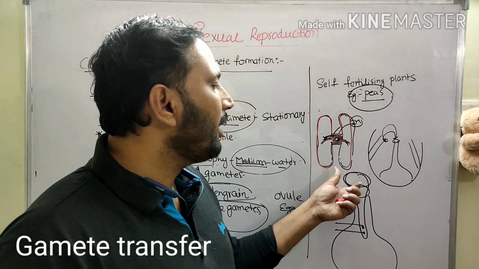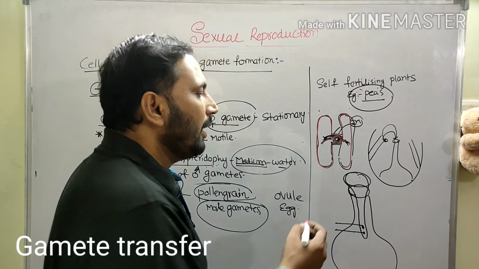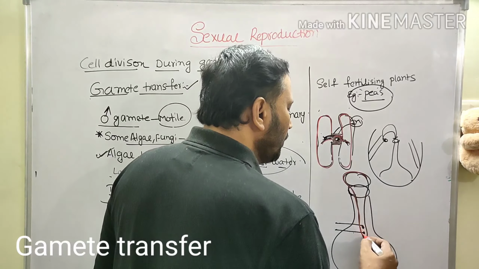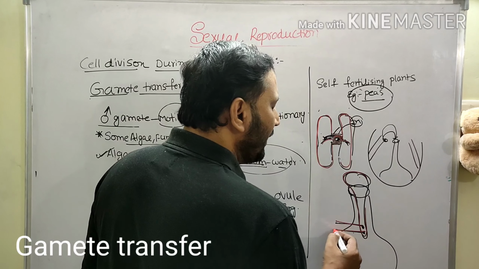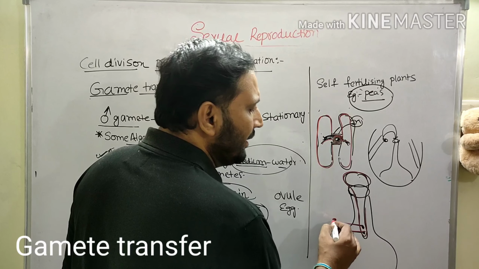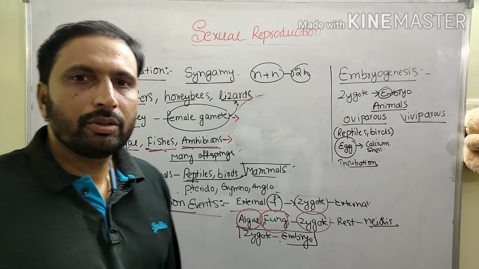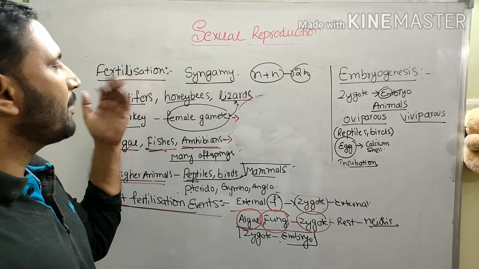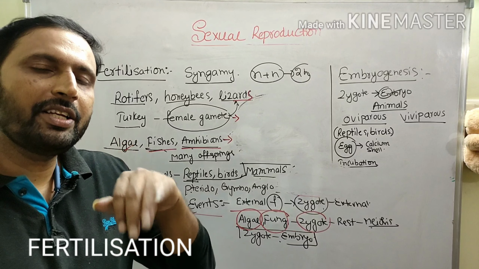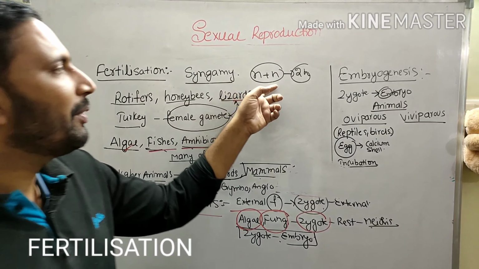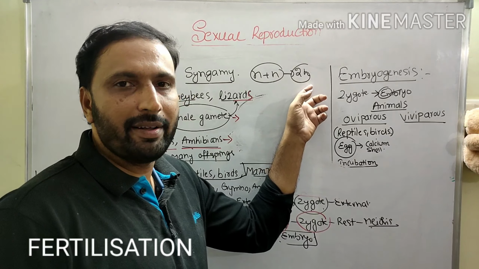But finally, the pollen grain falls on the stigma. There, the pollen grain forms a pollen tube. The pollen tube carries the male gamete, and finally this male gamete fuses with the egg cell. We will discuss that. So the next step is fertilization. Fertilization is also called syngamy. Syngamy means the male and female gametes fuse to form a diploid zygote.